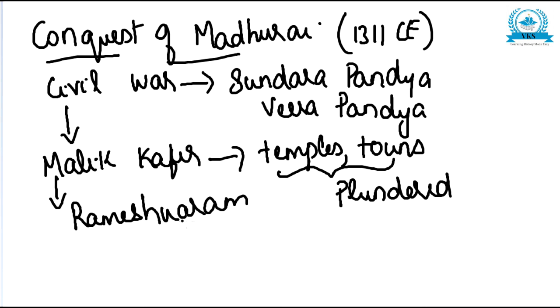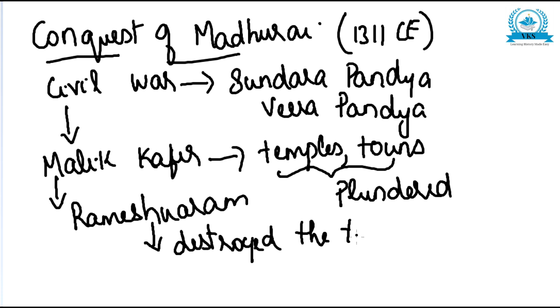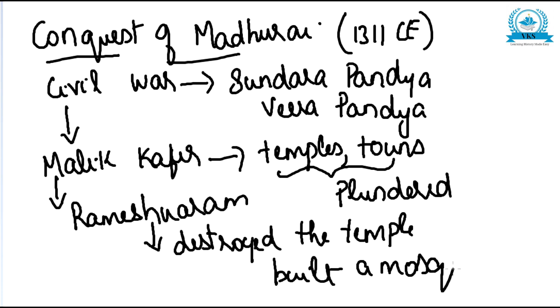Rameshwaram temple is very famous, and Malik Kafur destroyed the temple and instead of the temple, he built a mosque there, and after that he came back with a lot of riches. So that is natural. After conquering any place, he came back with a lot of riches. That is, all the wealth was looted. So this is what happened in the conquest of Madurai. It happened in 1311th century era.